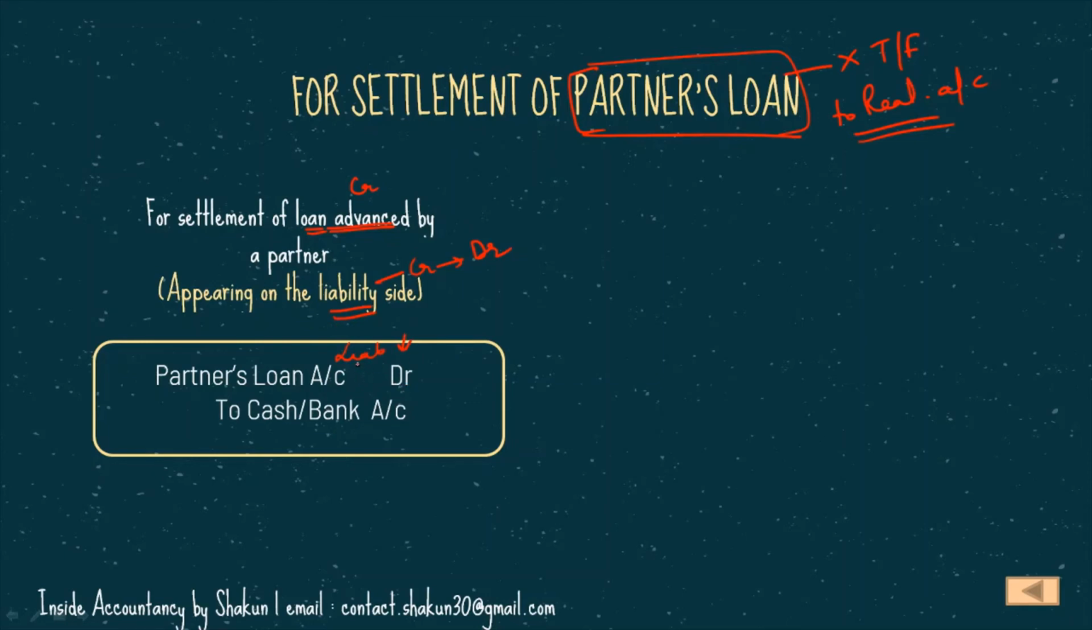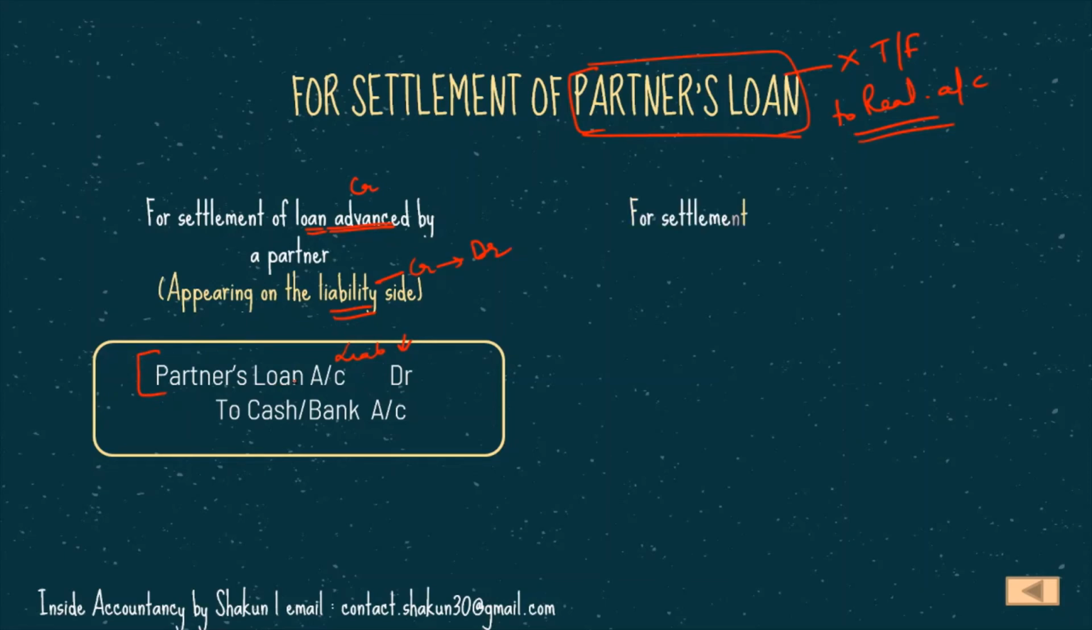Please note that whenever a liability decreases, we always debit realization account. Why? Because those liabilities were transferred to realization account. Here we have not done that. Why? Because this partner's loan was not transferred to realization account.